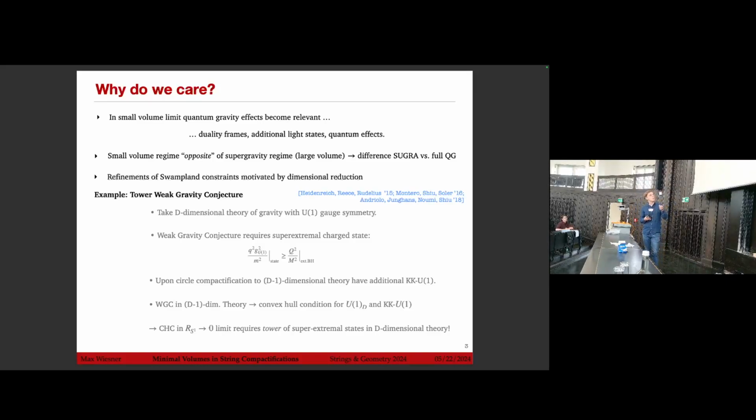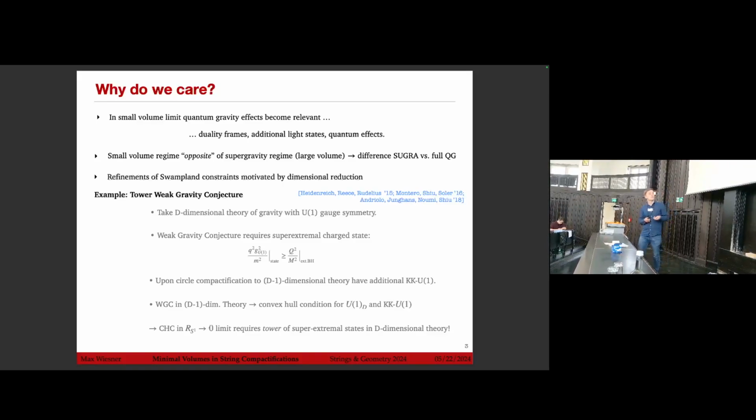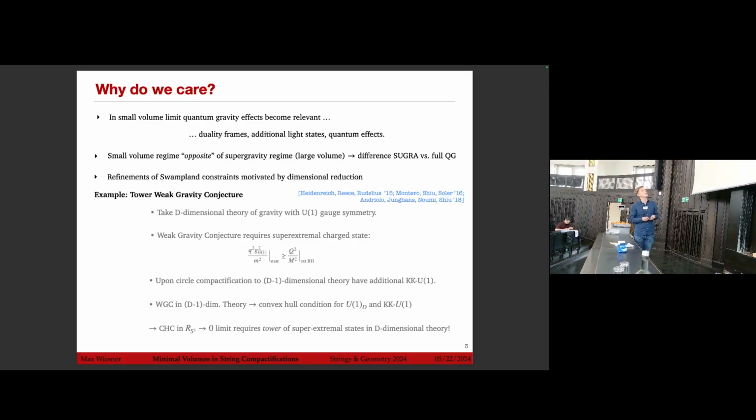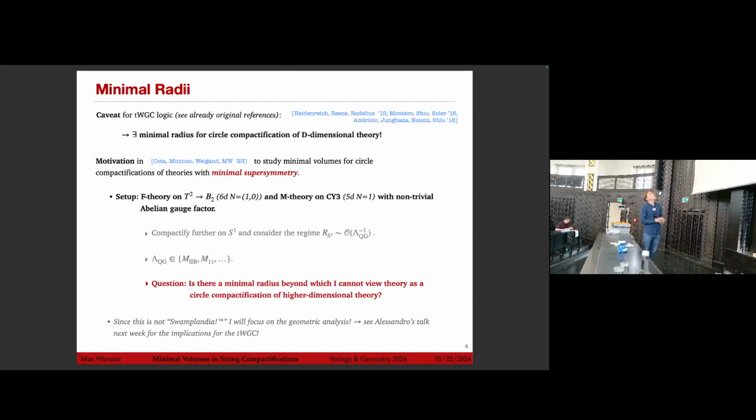The observation in these papers is that if we now take the small radius limit, we require a tower of super extremal states in the capital D-dimensional theory to satisfy the convex hull condition. So this is another motivation for looking at the small radius limit, and it was actually the motivation for this paper with the Hamburg crew later last year. The caveat for this tower weak gravity conjecture logic, already pointed out in these original papers, is if there actually exists a minimal radius beyond which we cannot view the theory as a d-dimensional theory compactified on a circle. And so we looked at this again in theories with minimal supersymmetry.